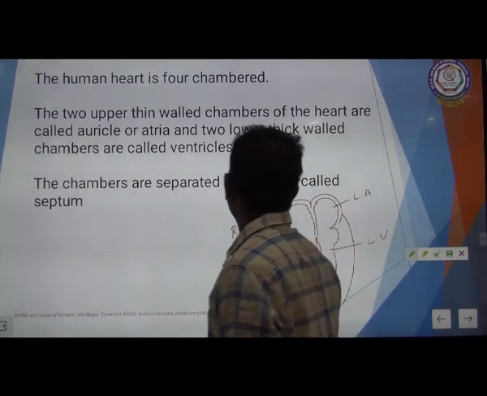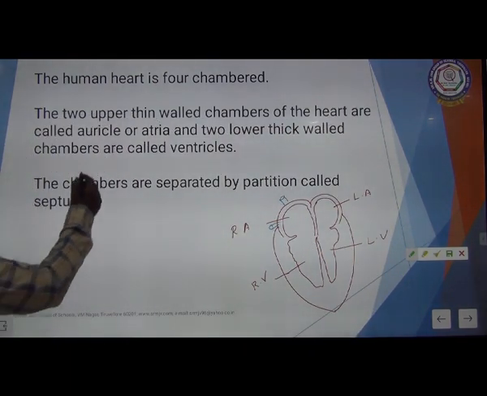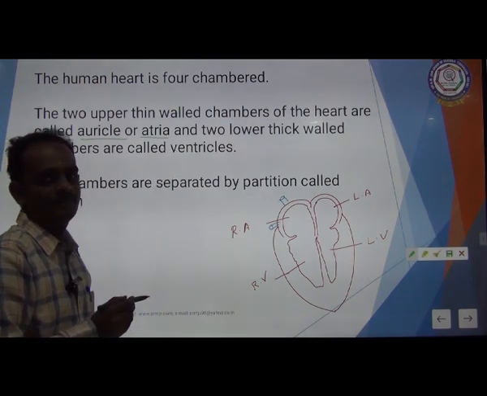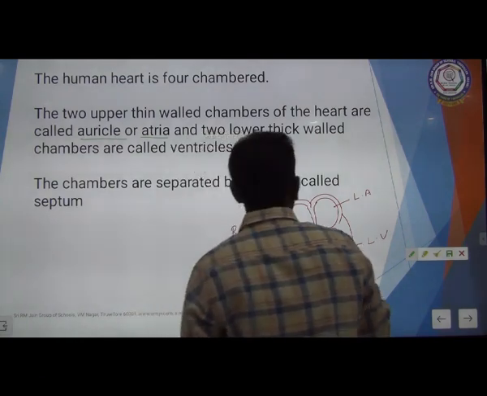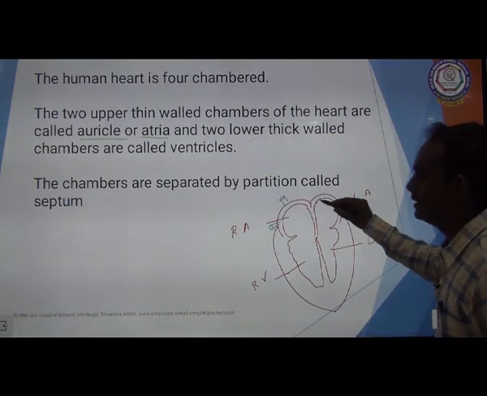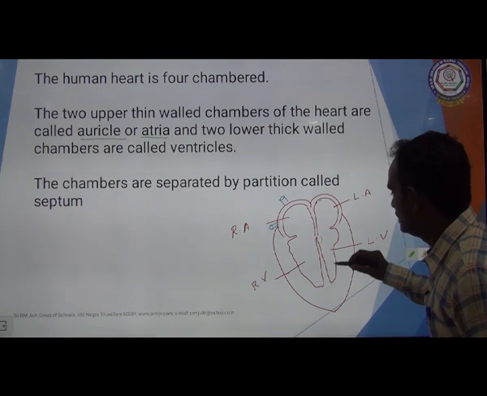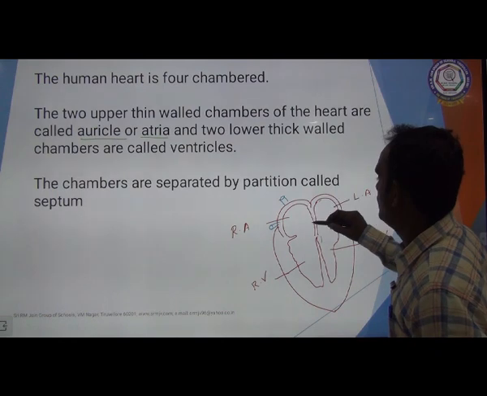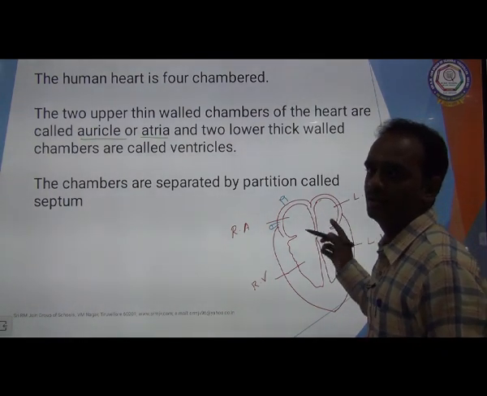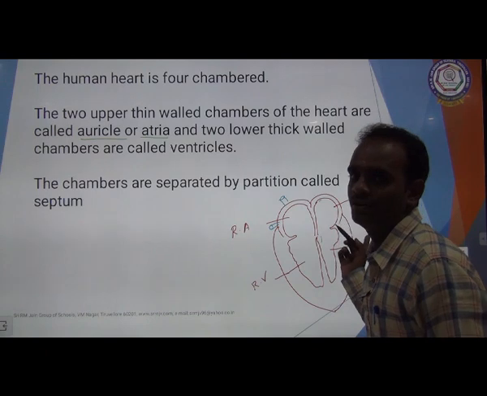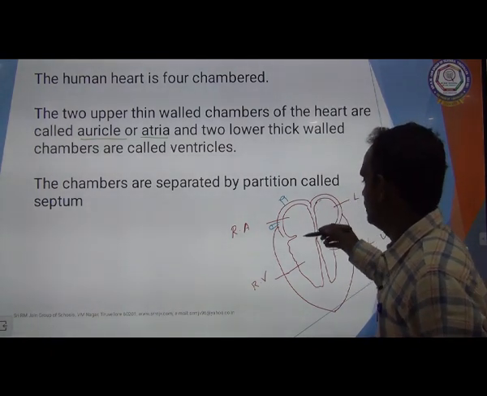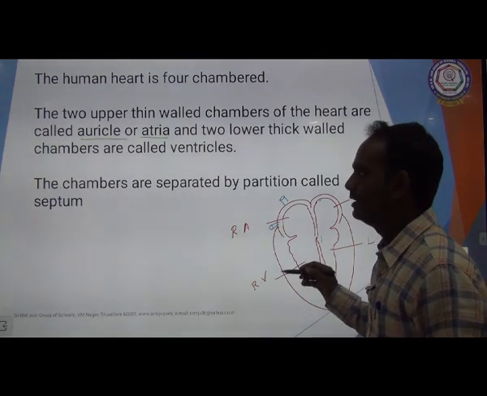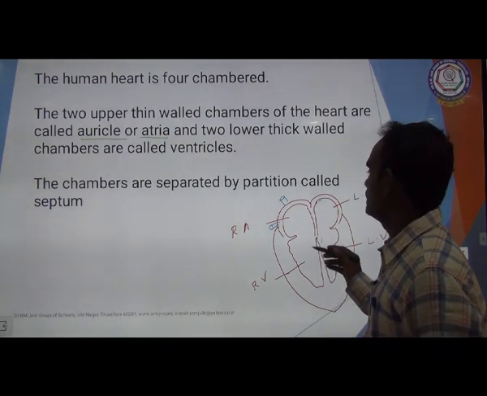The 2 upper chambers of the heart are called auricles, also called atria, and the 2 lower chambers are called ventricles. The upper wall is very thick in nature and the lower wall is thin in nature. So the upper thick walled chamber is called auricle. There are 2 auricles, one right auricle and another left auricle. The next, down to the auricles, thin walled chambers are called ventricles. The chambers are separated by a partition called septum.